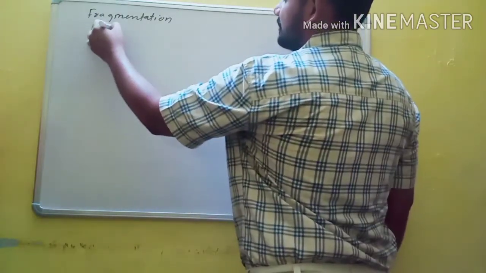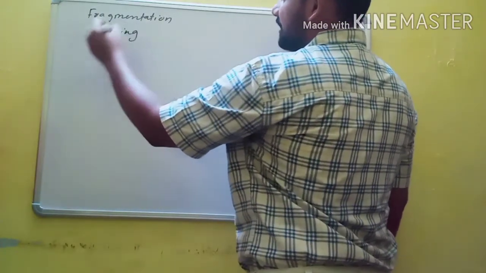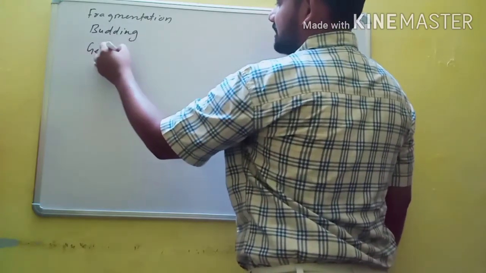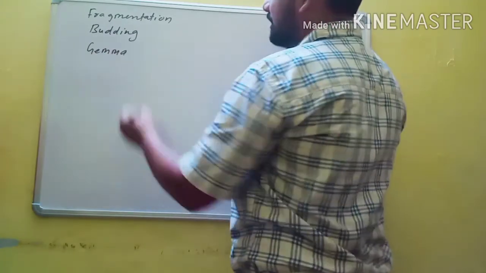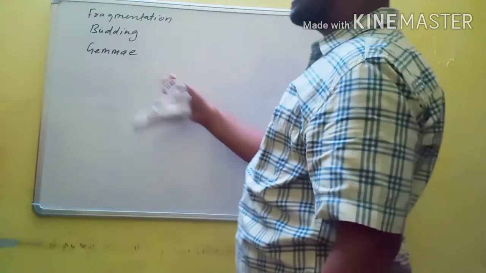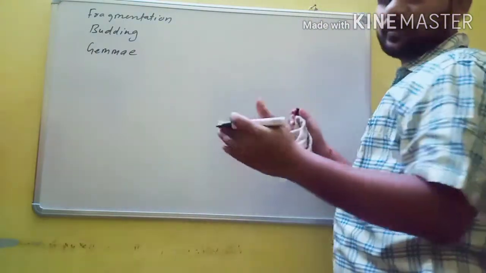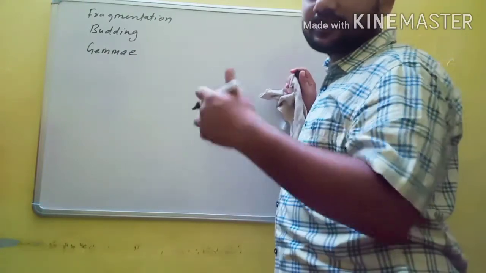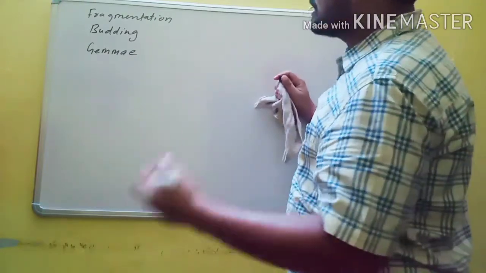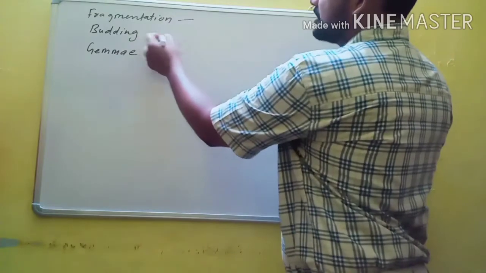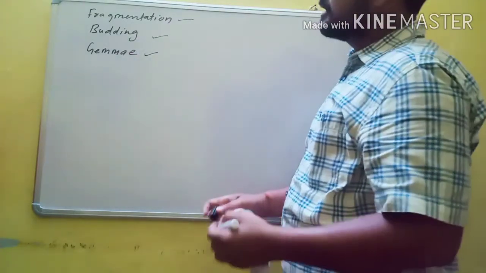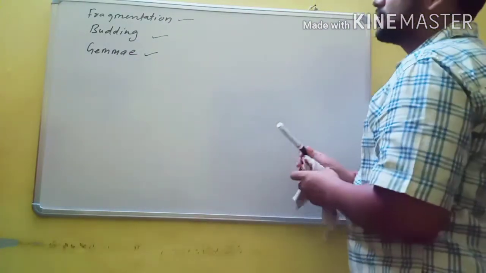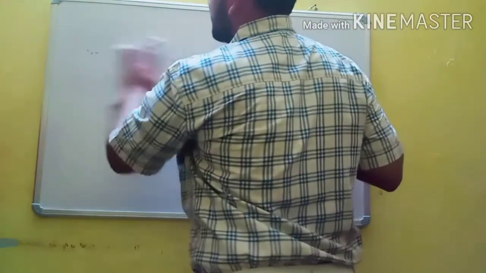In some cases it is budding, or in some cases asexual reproduction occurs with the help of special structures known as gemmae. Sexual reproduction involves formation and fusion of both male and female gametes, resulting in a zygote. So these are some of the important characteristics of bryophytes.